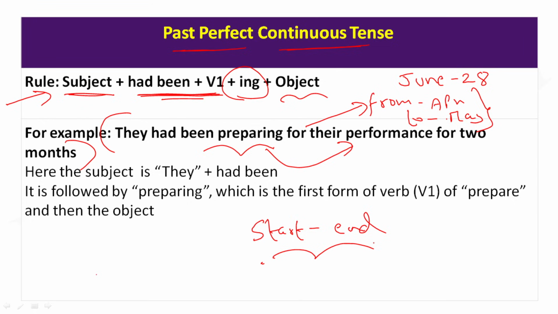The action is no more taking place. In such a scenario where the action started in the past and the action ended in the past, we use the grammar had been.